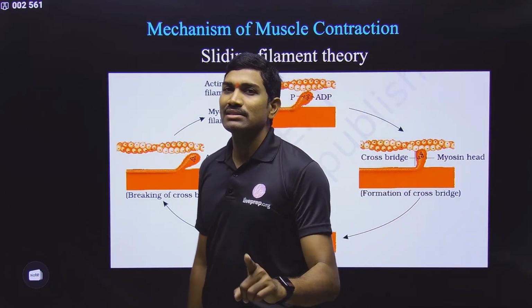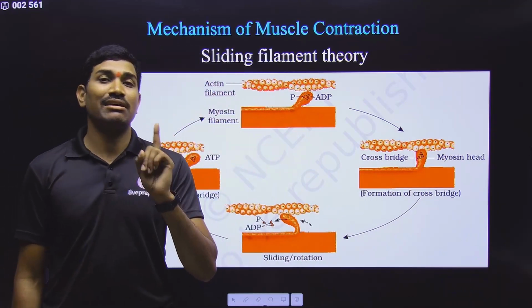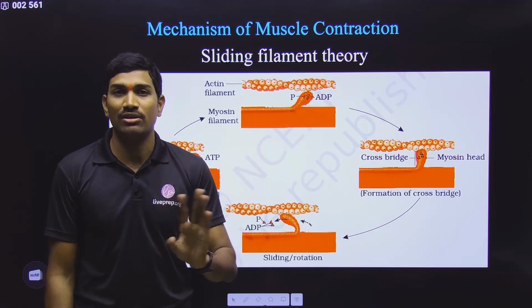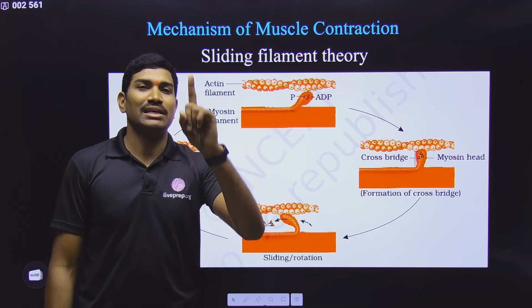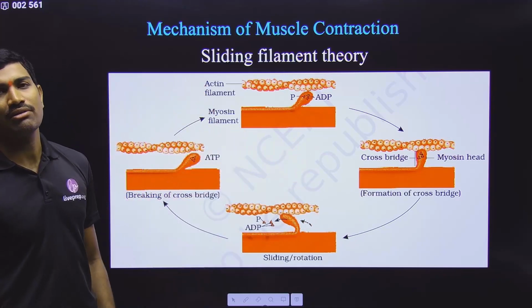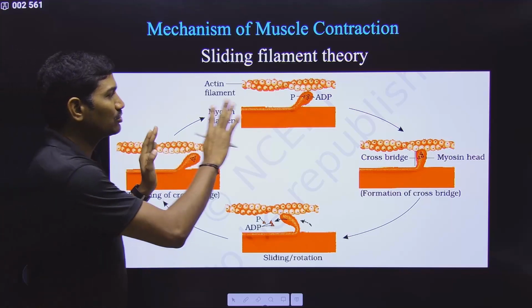For one complete cycle, 1 ATP is required. Please understand this. Some teachers are saying that 2 ATP are required. That is a wrong concept. For one complete cycle, 1 ATP is required. Anyhow, now I will tell you. So now observe carefully. And from where do we need to start this cycle?